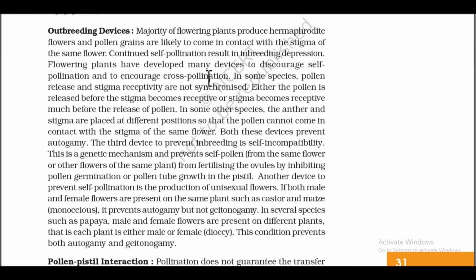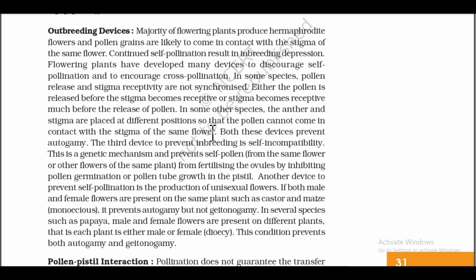In some species, pollen release and stigma receptivity are not synchronized. Either the pollen is released before the stigma becomes receptive, or the stigma becomes receptive much before the release of pollen. In some other species, the anther and stigma are placed at different positions so that the pollen cannot come in contact with the stigma of the same flower.